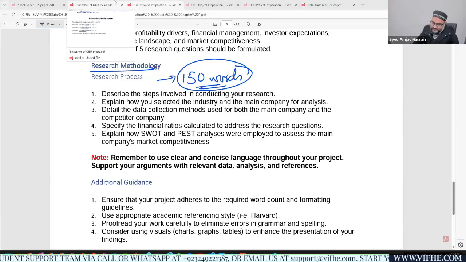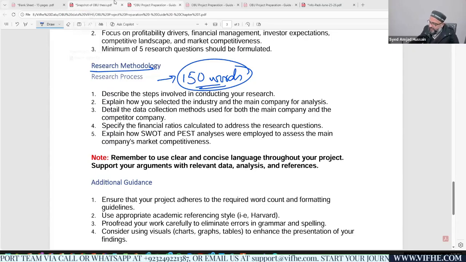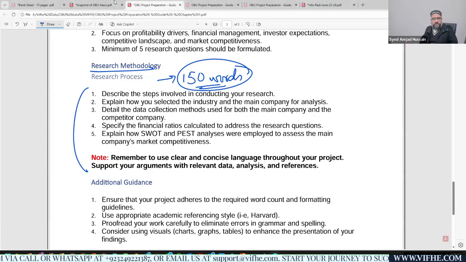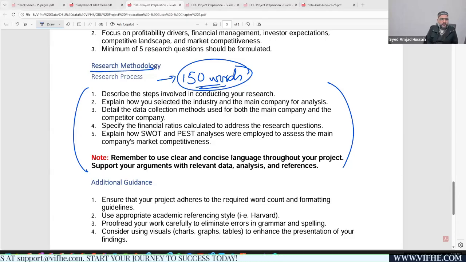Again, this specific paragraph is normally suggested to be completed once you are done with your project. You need to make sure that this paragraph is completed once you are done with your project. Okay.